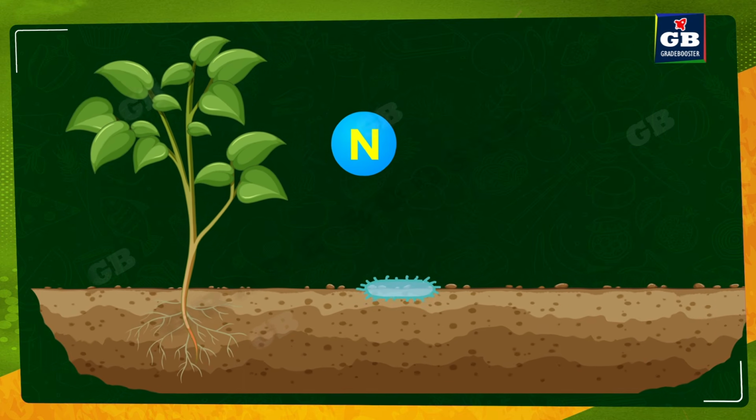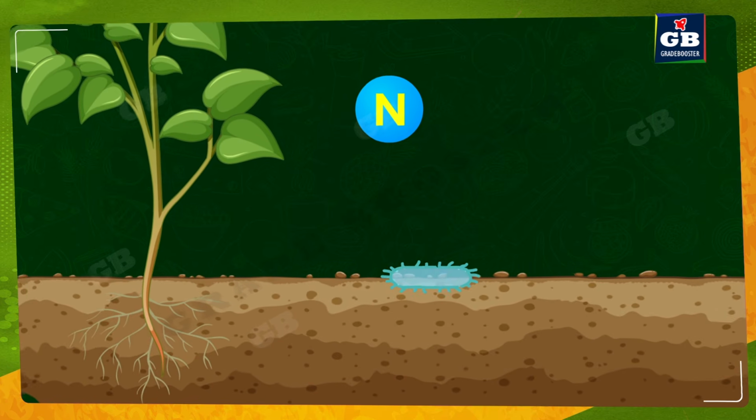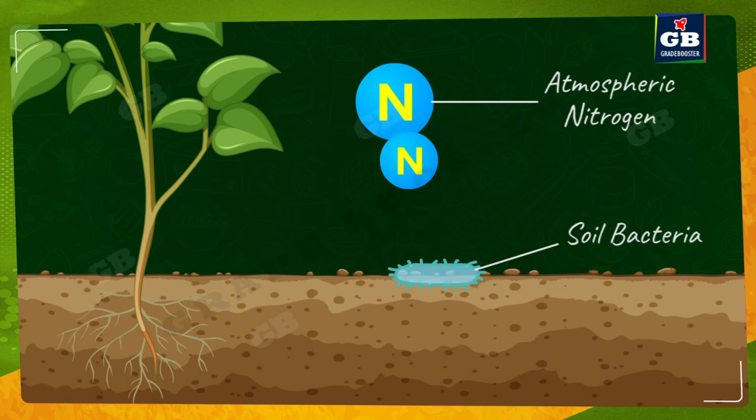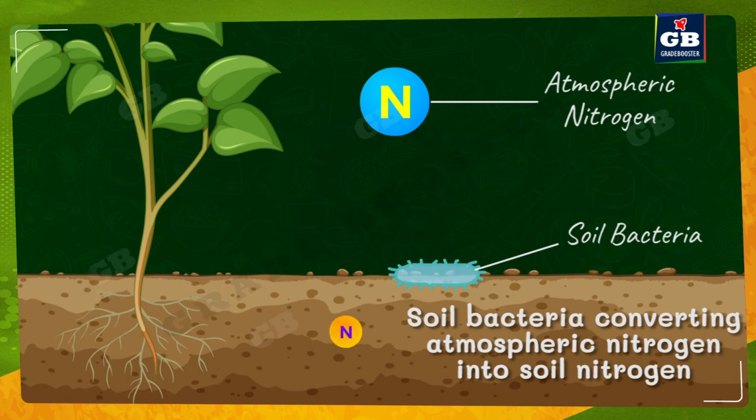Naturally also, that means in nature also, there is a process in which atmospheric nitrogen is converted to soil nitrogen, with the help of bacteria. There are some bacteria in the soil which absorb the atmospheric nitrogen and convert it into soil nitrogen. So, in these two ways, nitrogen is added to the soil.